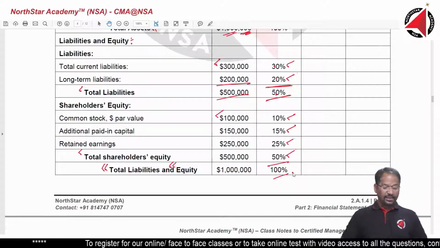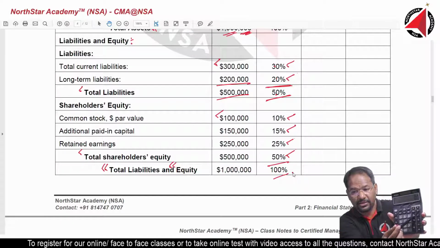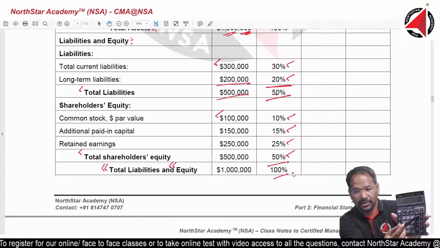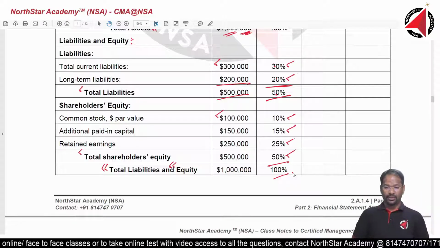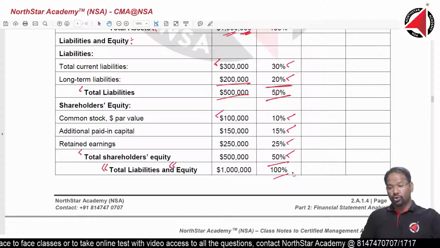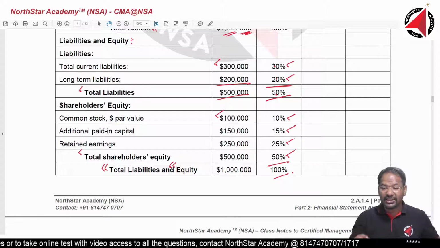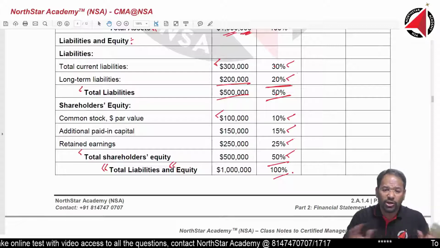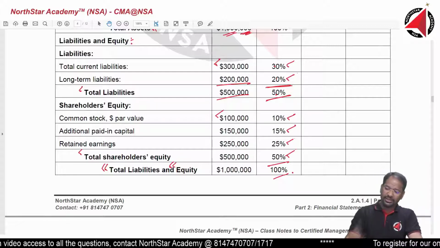Press GT. Which button is GT? In my calculator, can you see this button here, somewhere on top? This is called the GT button. This is called grand total. So you should get GT. If you get GT 100, it means all your calculations are perfectly right.